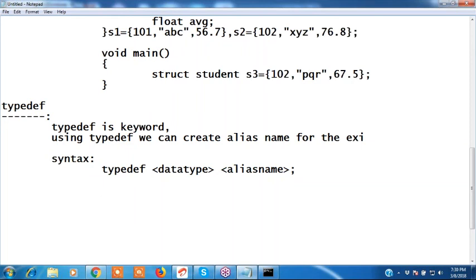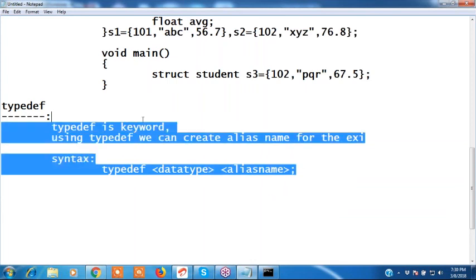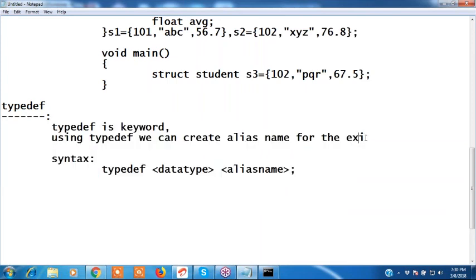Okay, using typedef we can create an alias name for an already existing data type. We can create a new name. Okay, I will show you what typedef is, using this syntax on an already existing data type. We can create a new name for the already existing data type.